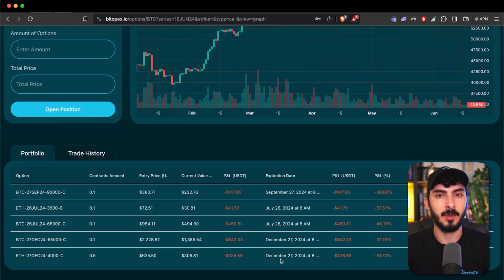but what matters is by December. What do you think the price will be for Bitcoin and Ethereum by December? Will it be above 4K for Ethereum? I believe so. Will it be above 65,000 for Bitcoin? I think so. So both of these options, they may be in the red right now, but what matters is when I close these positions.